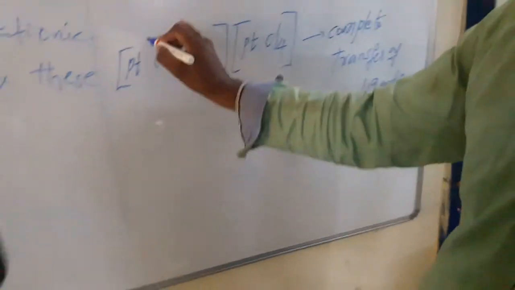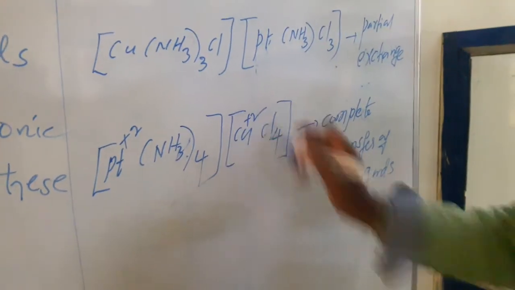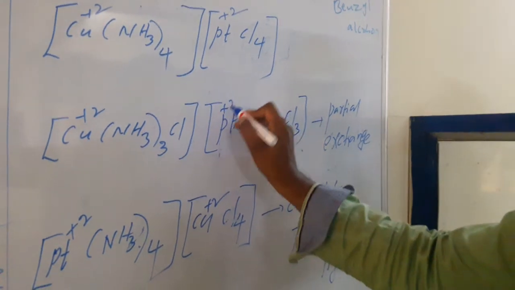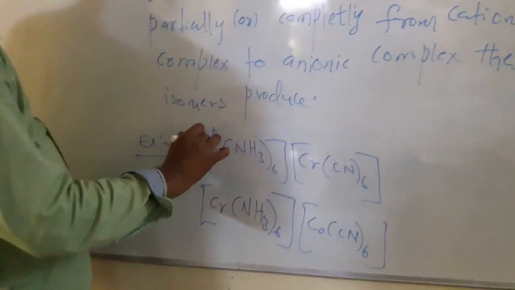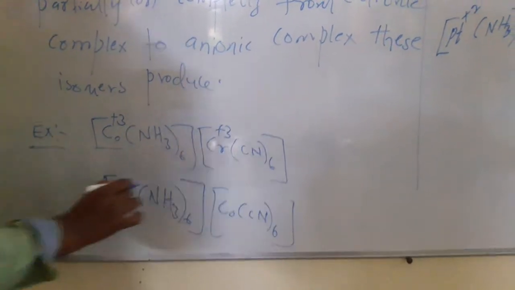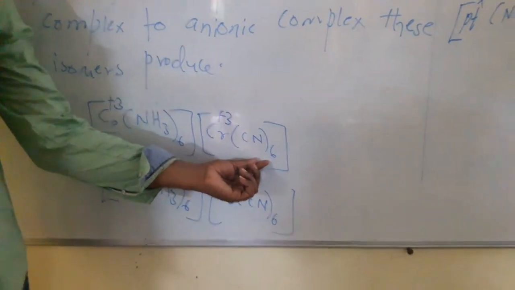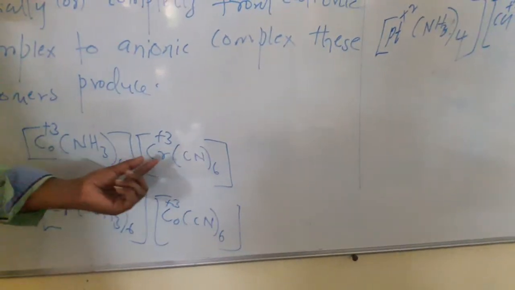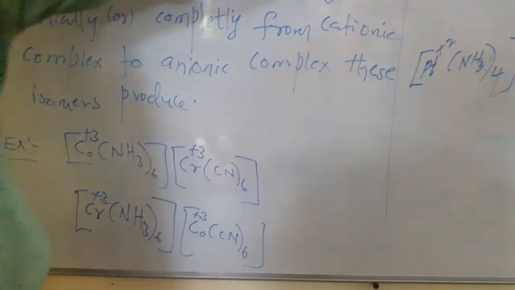Here the oxidation state of platinum is plus 2, copper plus 2, and in the isomer also plus 2 each. Next here, cobalt plus 3, chromium plus 3, and in the isomer chromium plus 3, cobalt plus 3. The 6 negative charges equal 6 positive charges. Those 6 positive charges are shared equally between both metals, plus 3 each. Same in that complex also.